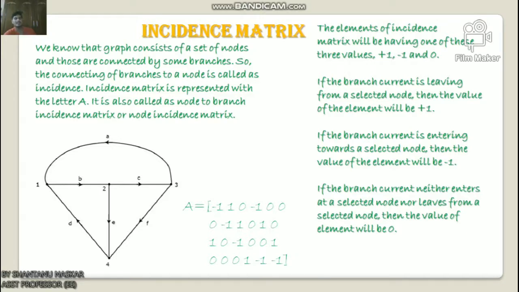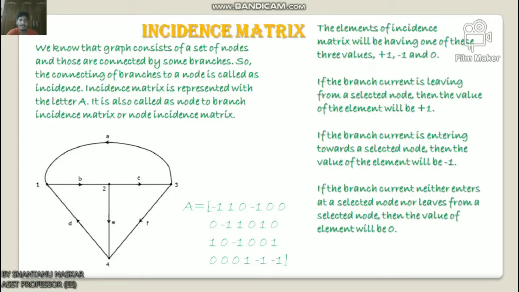We know that a graph consists of a set of nodes connected by branches. The connecting of branches to a node is called incidence. The incidence matrix is represented with the letter A. It is also called the node to branch incidence matrix or node incidence matrix.